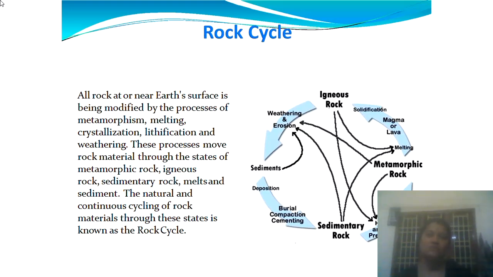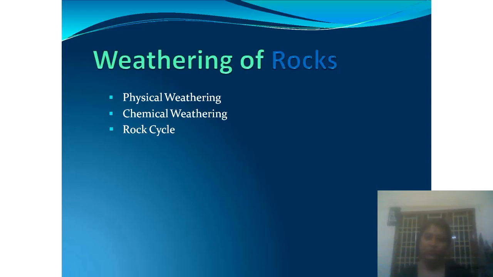So regarding the rock cycle, we know that rock is divided into three rock states, that is metamorphic rock, igneous rock and sedimentary rock. These things are interrelated and continuous cycling process through which it is said to be rock cycle. Moving to the next topic, weathering of rocks.